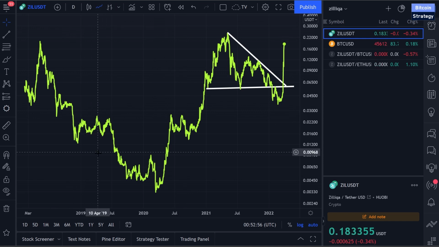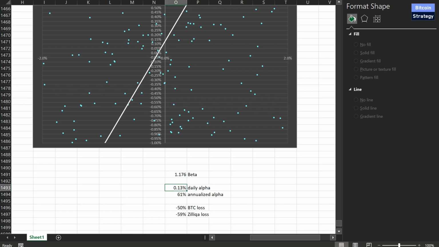So I find this quite interesting for Zilliqa. If you compare the inherent leverage of other popular altcoins of similar size, let's say, for example, Phantom or so, we see way more inherent leverage. Phantom has an inherent leverage of 3 versus Bitcoin. Ethereum's inherent leverage is also pretty high. If we have now Zilliqa here with 1.17, Ethereum's beta is 1.1 versus Bitcoin.